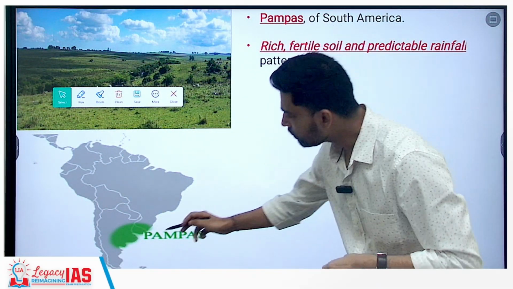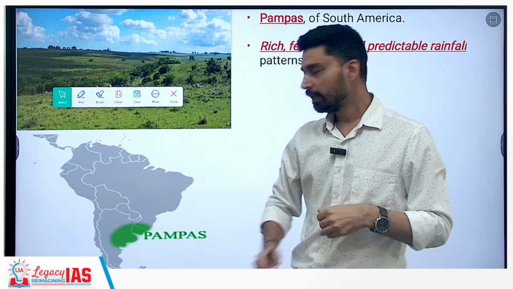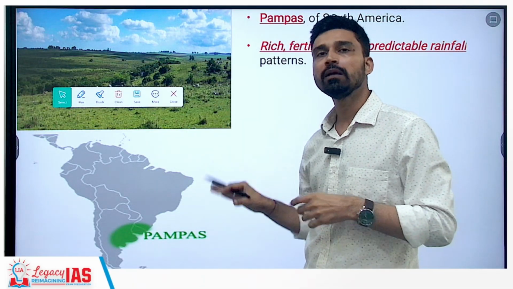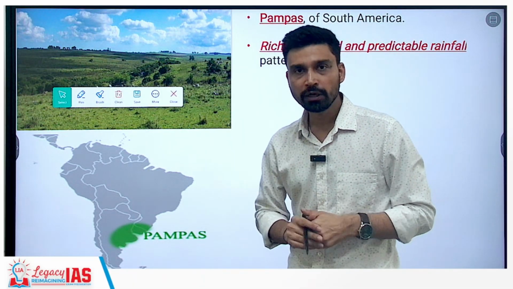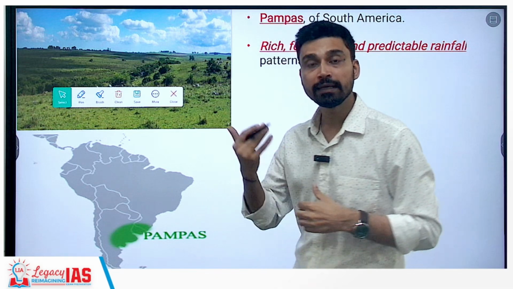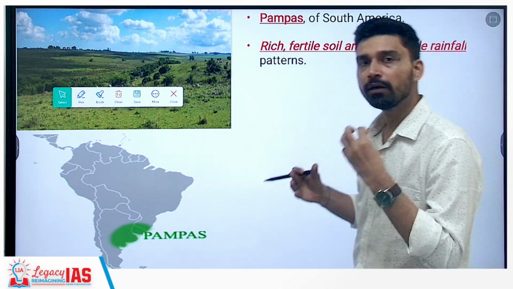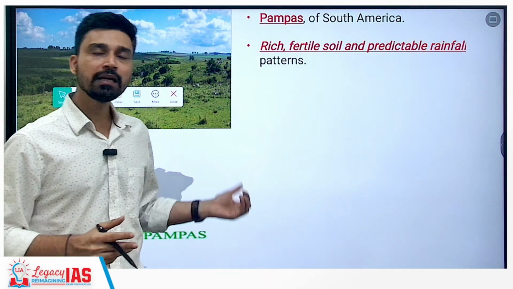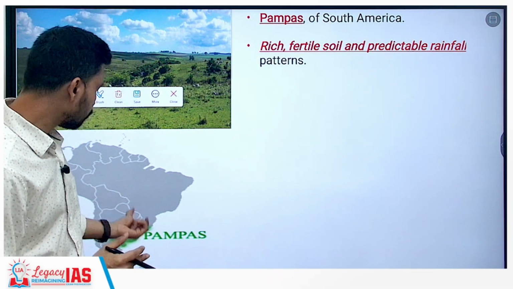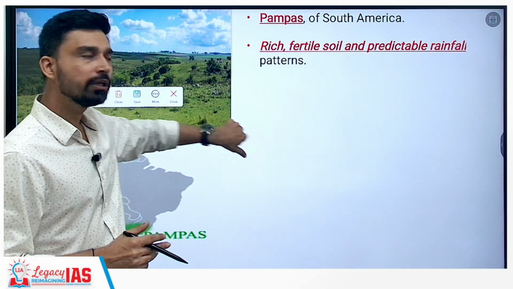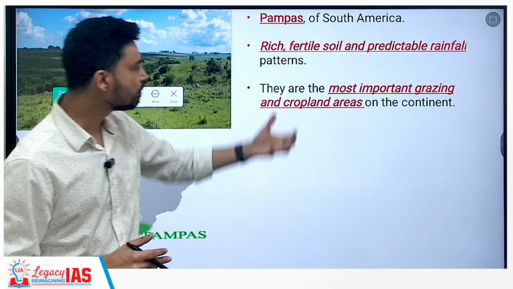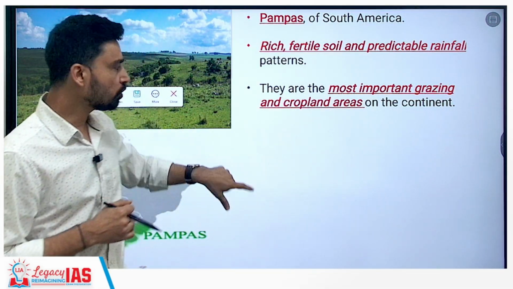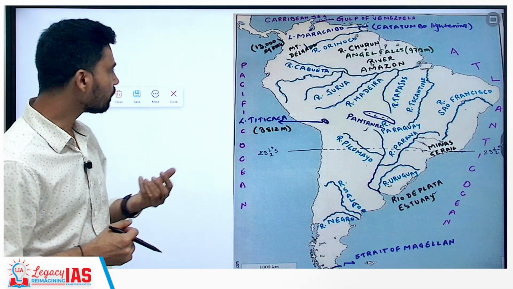The reason is because the Pampas is near the coastal areas. You do not have any mountains here to obstruct the flow of wind. So all the time wind is flowing in a predictable pattern, and due to the coastal nature, the moisture and humidity content is very high, and that is why you have a higher amount of rainfall in this area. Plus, as we have discussed, the Parana Paraguay river system is draining out here, that also provides it with the rich fertile soil itself. They are the most important grazing and cropland areas of the continent because of the dense nutritious grasses.